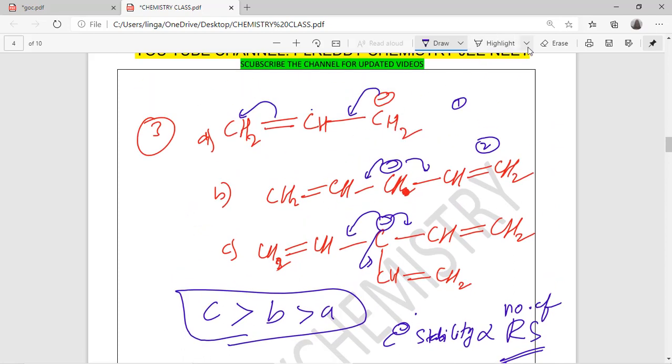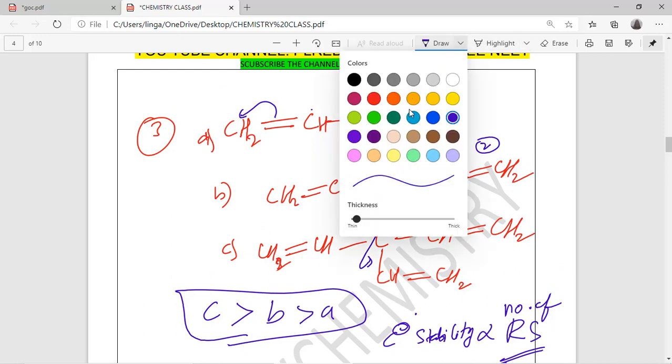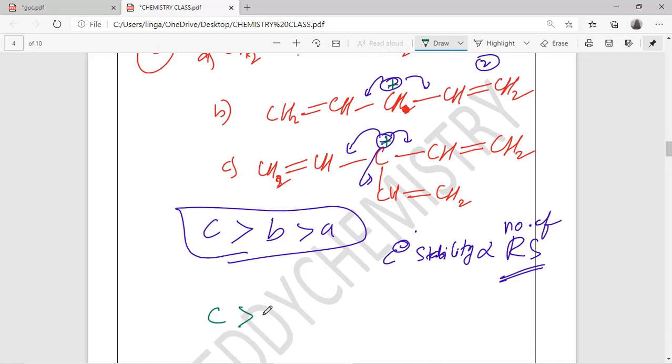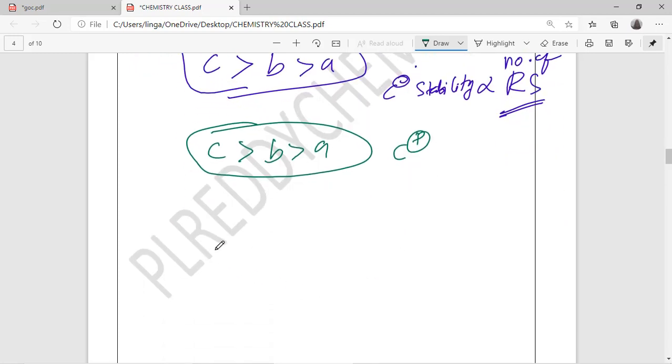Suppose I am taking the same structure here, with positive charge. These are the carbocations. Now what is the stability order? Obviously C is higher than B, then A in case of carbocation also. So the conclusion is carbocation and carbanion stability is directly proportional to resonance.